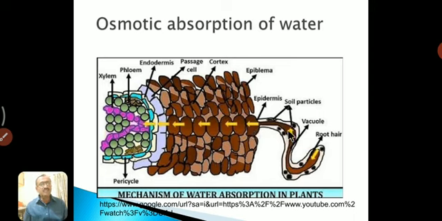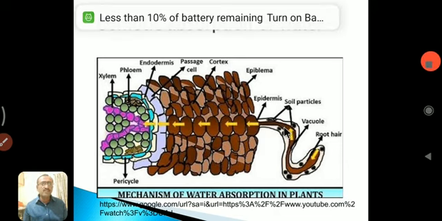So what process takes place? In the epidermal cell, osmotic pressure increases, and due to the increased osmotic pressure, this epidermal cell absorbs water from the root hair, because the root hair is full of water and has the highest turgidity. Turgor pressure is highest, so more water is present in the root hair, and that water enters into the epidermal cell.